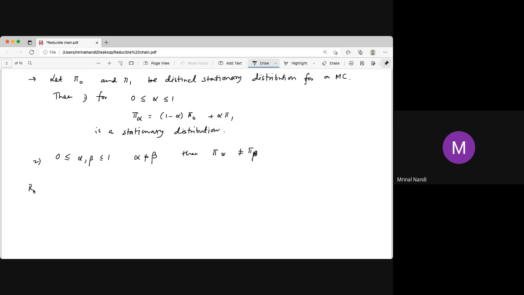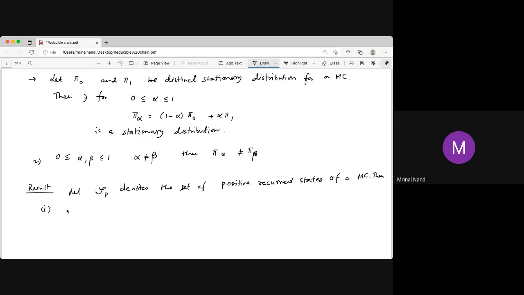So the different results are also trivial from here. Let script SP denote the set of all positive recurrent states of a Markov chain. Then what happens? Then the following results are true.